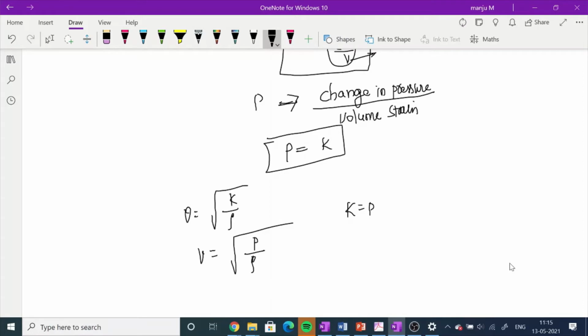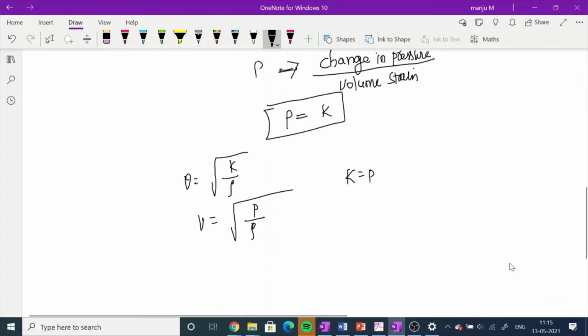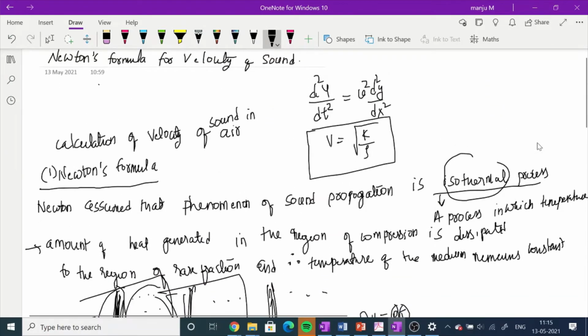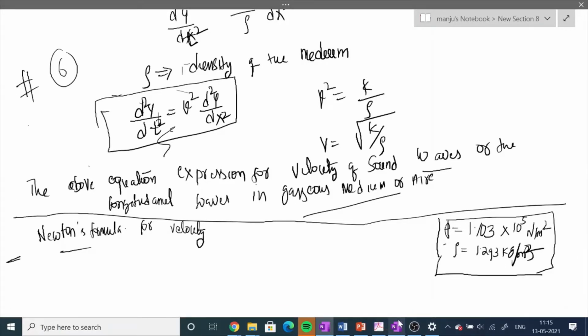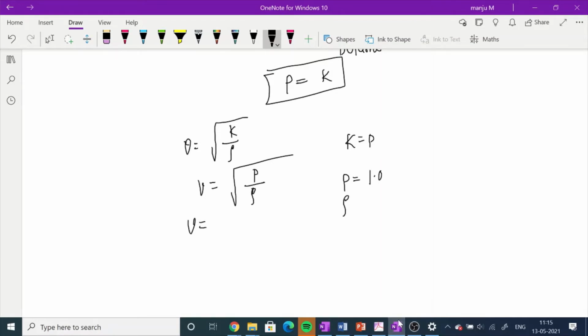Now if we substitute the values of P and rho, we should get the velocity of sound in air. The value of P is 1.103 into 10 to the power of 5 Newton per meter square, and rho is 1.293 kg per meter cube.